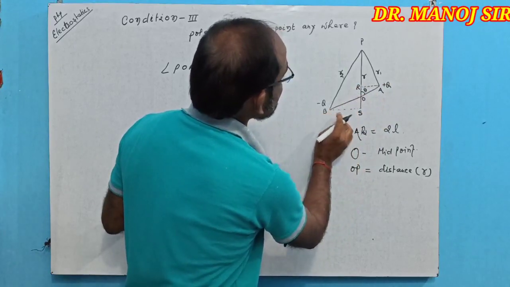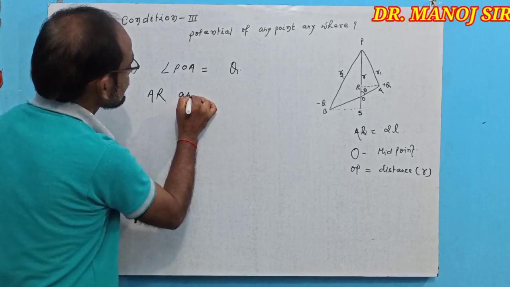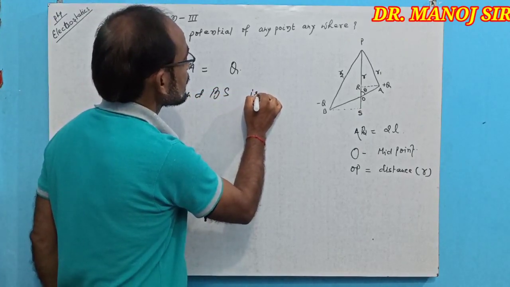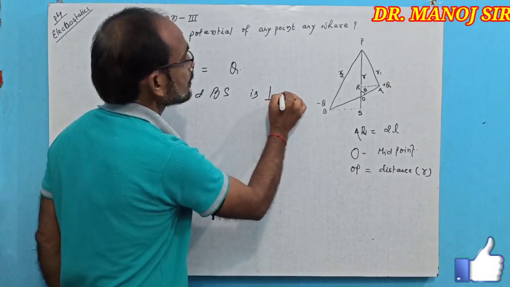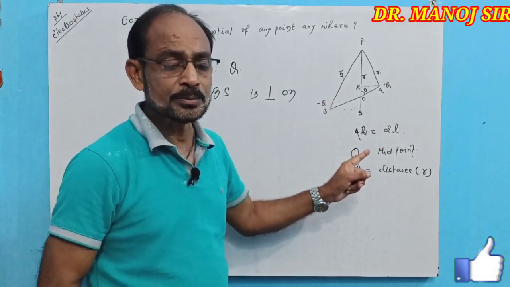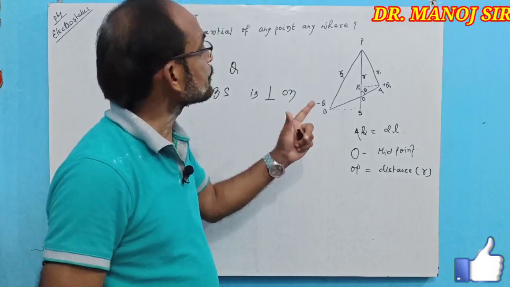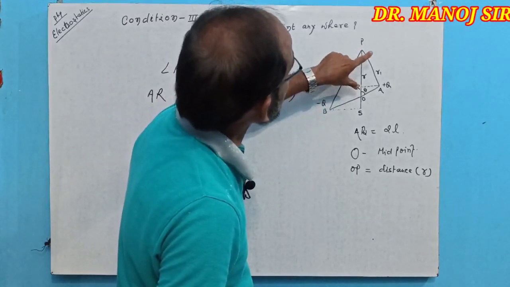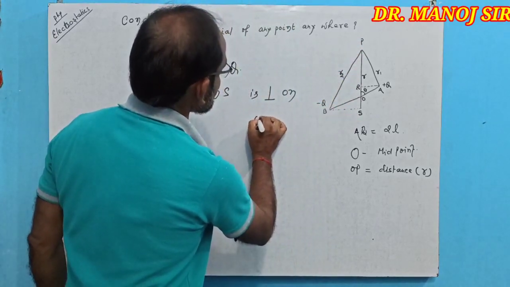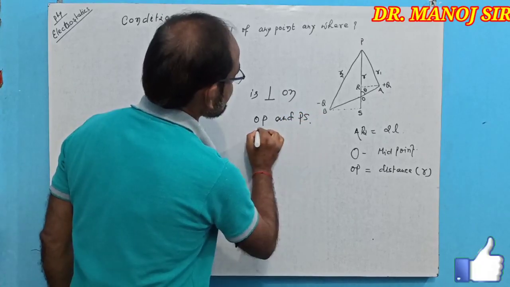AR and BS are perpendicular on OP and PS respectively.